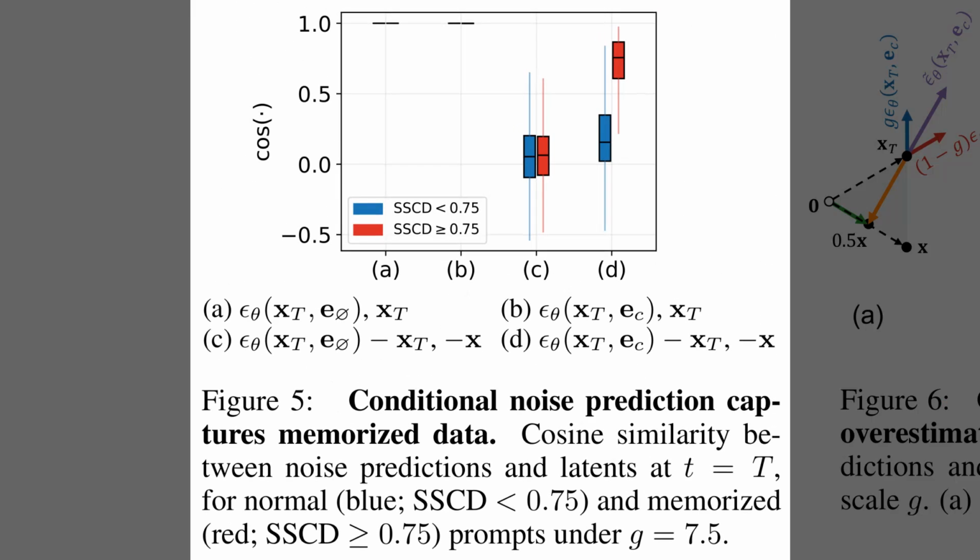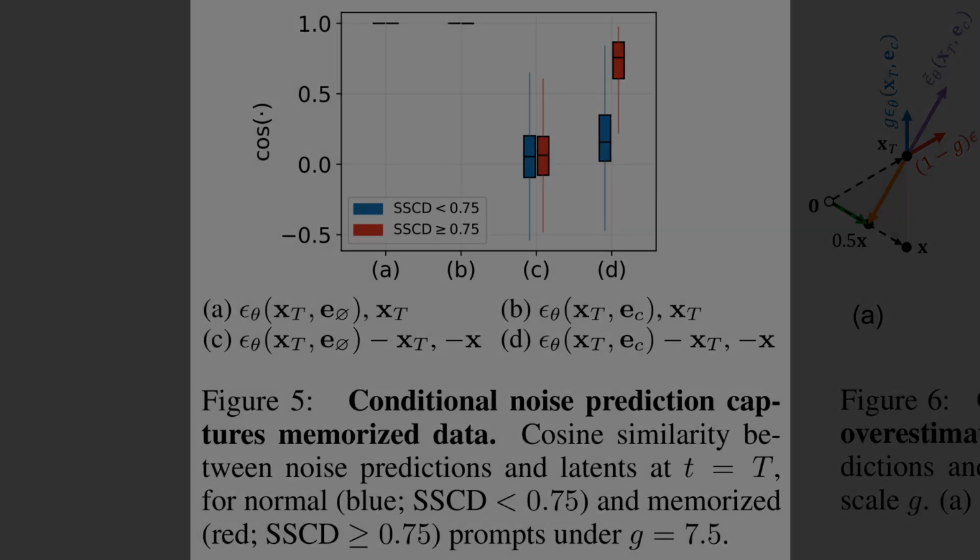Alright, the previous figure tied guidance to higher copying. Figure 5 now measures cosine similarity at the first step, comparing noise predictions with the initial latent XT and with the training image. Panels A and B sit near 1 with XT, which means both unconditional and conditional predictions mainly echo the starting noise. Panel C hovers near 0 against negative X, while panel D rises strongly under memorized prompts, showing conditional predictions carry training image information.